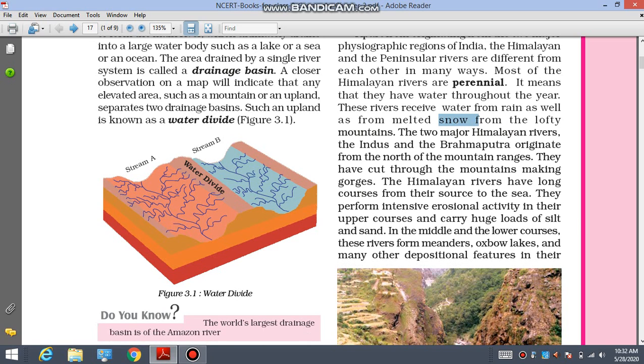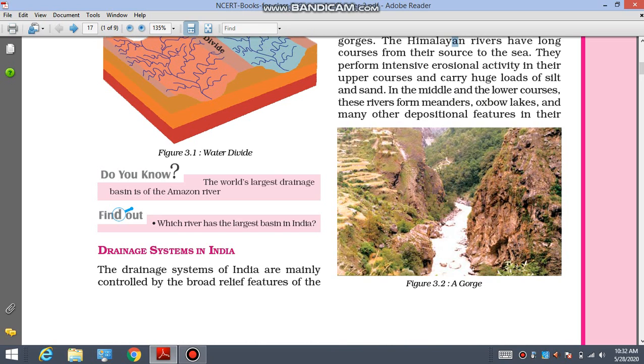These rivers receive water. The two major Himalayan rivers, the Indus and the Brahmaputra, originate from north of the mountain ranges. Which are the two major rivers? Indus and Brahmaputra. There are other rivers also. They have cut through mountains, making gorges. What is a gorge? That we'll understand here. This is my gorge. When two mountains are cut, and from in between the river is flowing, then that is known as a gorge.